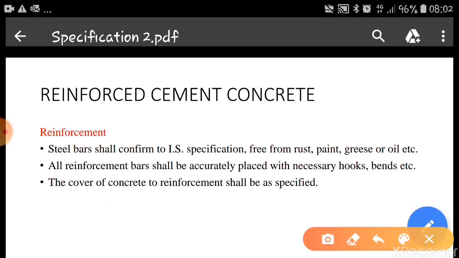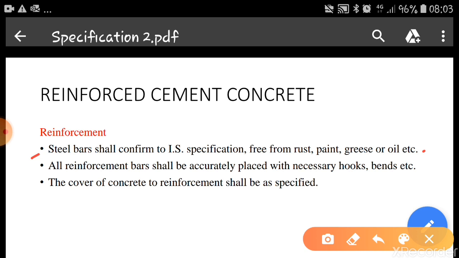Coming to the reinforcement, the steel bars shall conform to IS specifications, free from rust, paint, grease, oil, etc. Indian Standard specifications have to be satisfied, maybe the diameter, the length, or the strength.